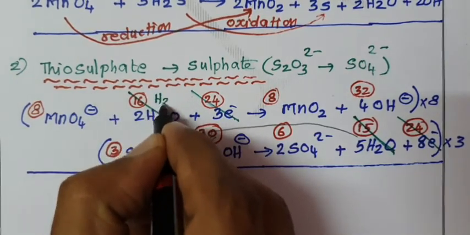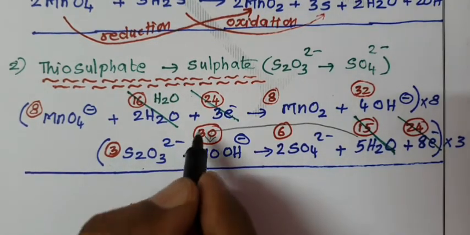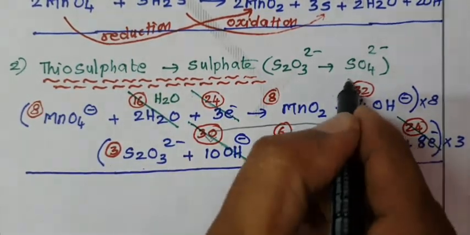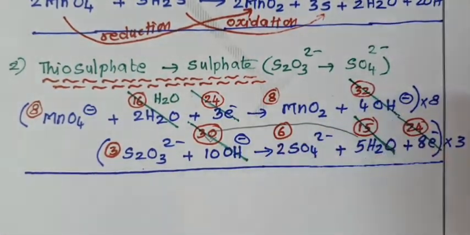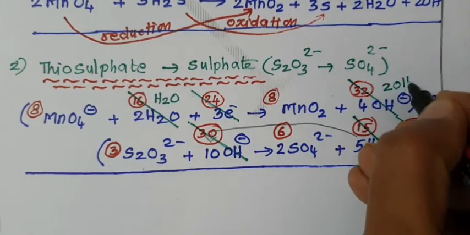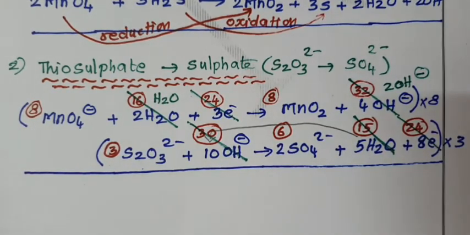Remaining we have one water molecule, H2O. Come to OH minus ion. Left hand side 30 OH minus ions. Right hand side in the first equation 32 OH minus ions. So remaining we have how many OH minus ions? 2 OH minus ions.